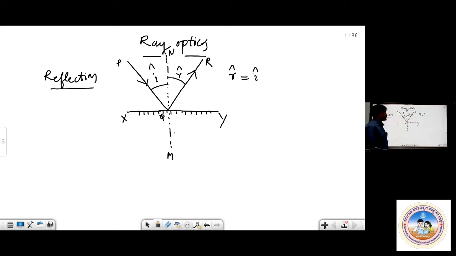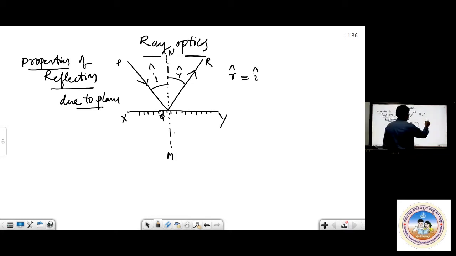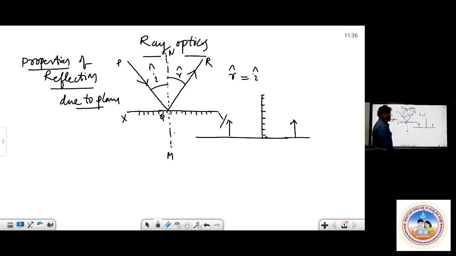Now, again, properties of reflection due to a plane mirror. Try to have these ideas. In plane mirrors, we always get a virtual image. If I have a plane mirror here and you have one object here, you will always get one virtual image, and it is upright. The image in a plane mirror is always virtual and upright, or erect. And the distance of the image is equal to the distance of the object.